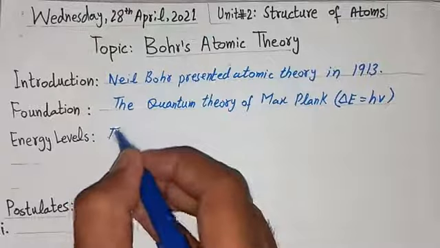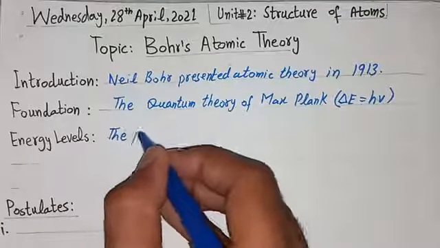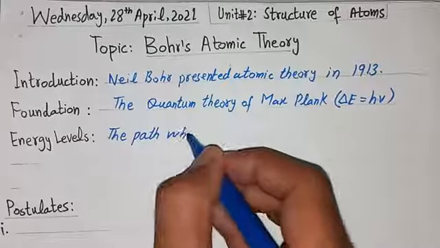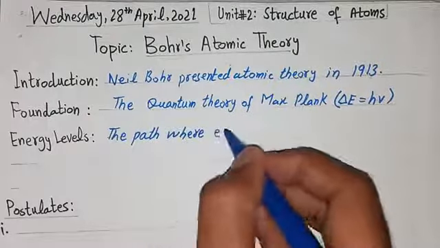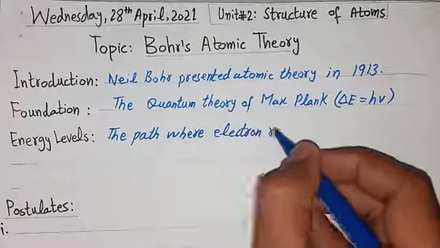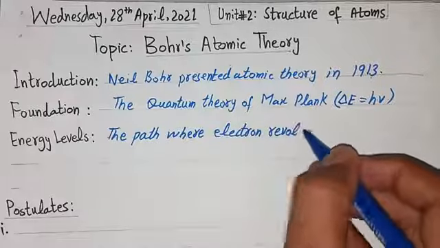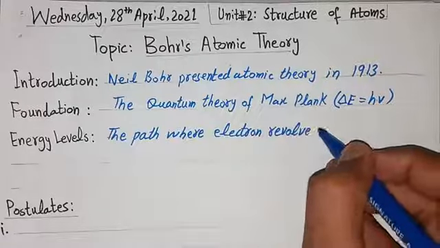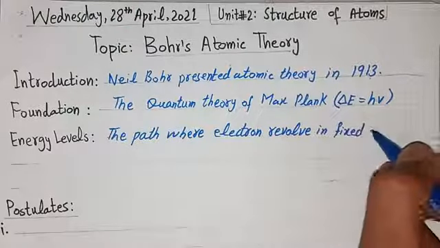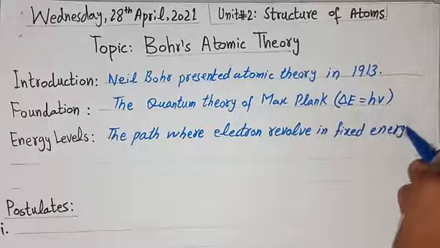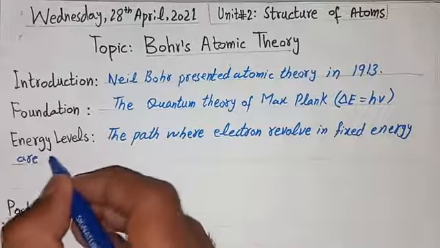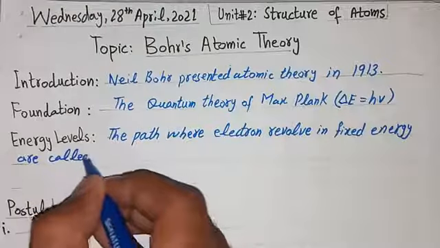So we can say that the paths where electrons revolve in fixed energy are called energy levels.